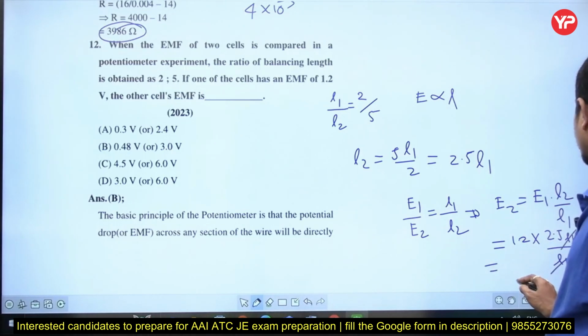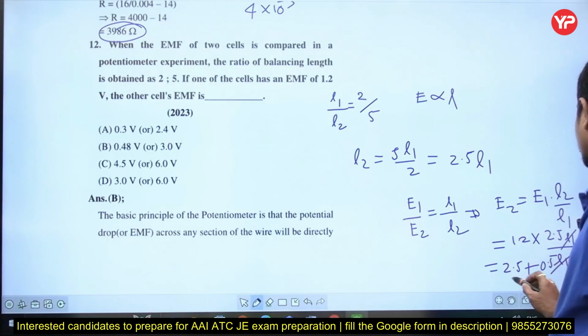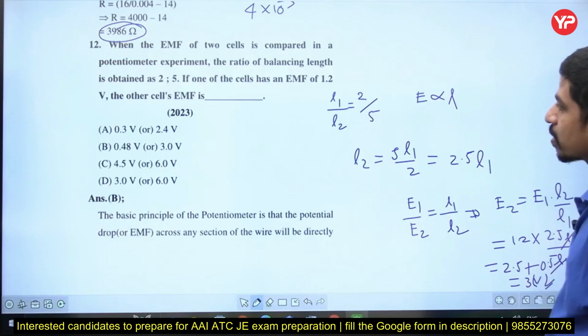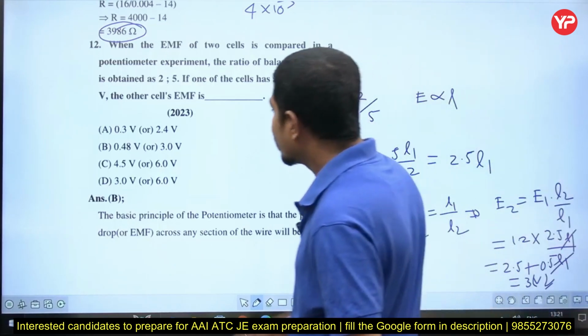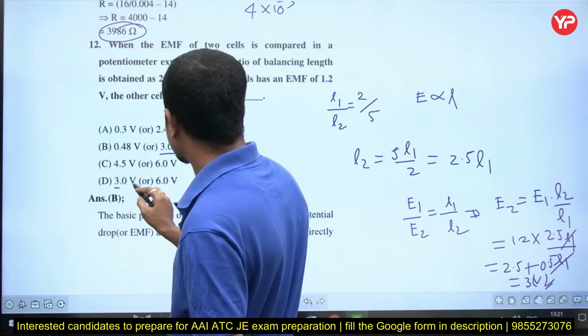How much is it? 2.5 into 1.2, so it is 2.5 plus 0.5. How much is it? 3 volts. But here 3 is there in two options. 3 volts is here, 3 volts is here.